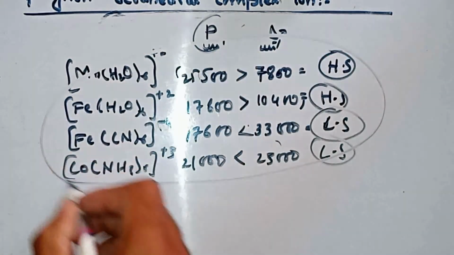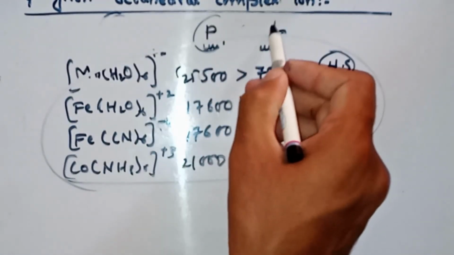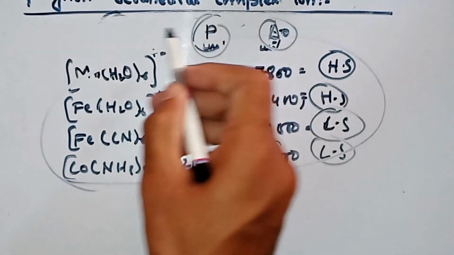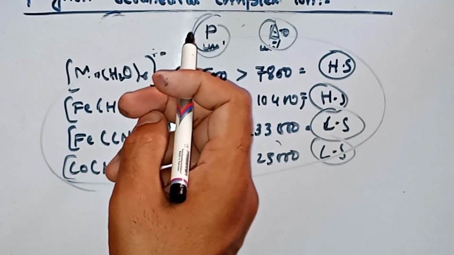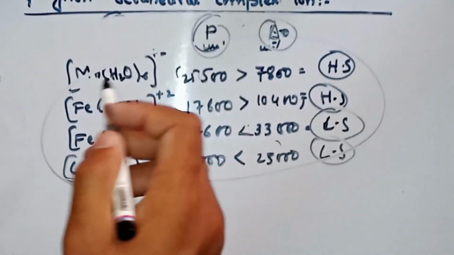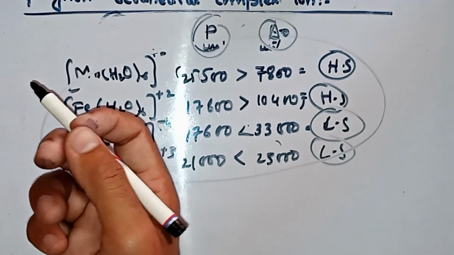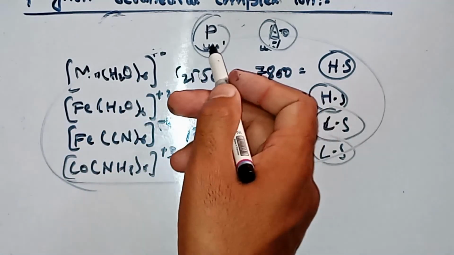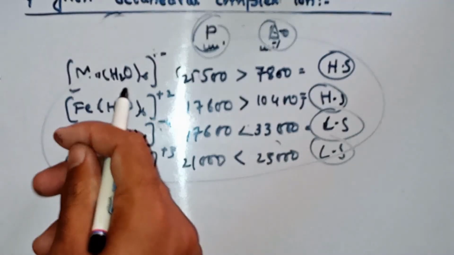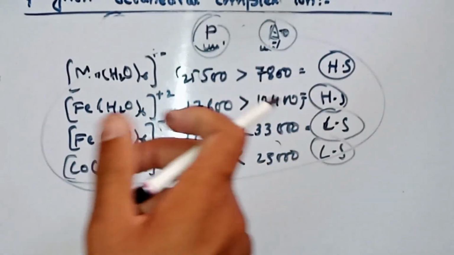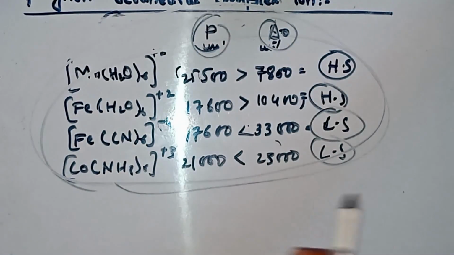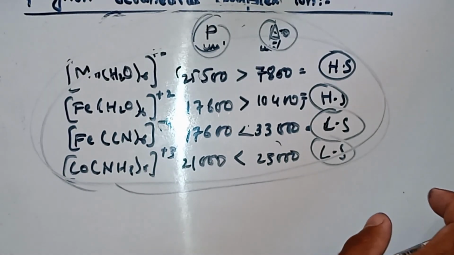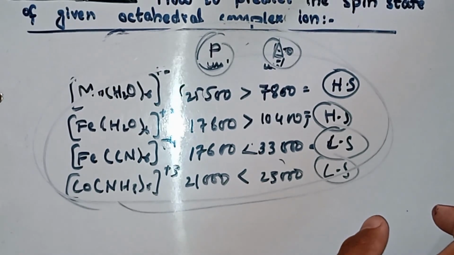So if you know only the values of P and del naught, you can predict whether the given octahedral complex is high spin or low spin. When P is greater than del naught, a high spin complex will form. When P is less than del naught, a low spin complex will form. This is all about today's lecture. Is it clear? I hope you got it perfectly.